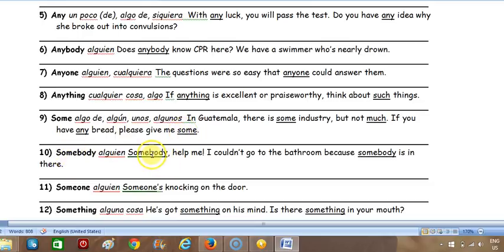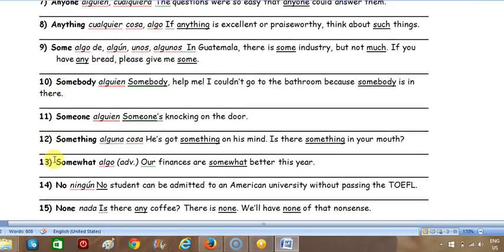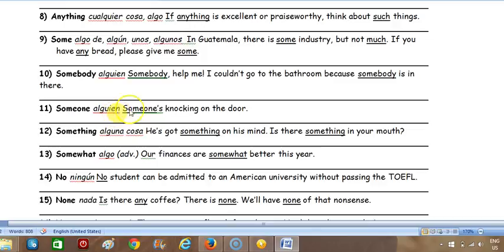Number 10. Somebody help me. I couldn't go to the bathroom because somebody is in there. Two unrelated sentences. All right, so number 11, someone. Someone's knocking on the door. Okay, so this was a song, a popular song. Someone's ringing the bell. Now, I don't remember who sang it, so don't ask me. You probably know better than I do. Number 12, something.